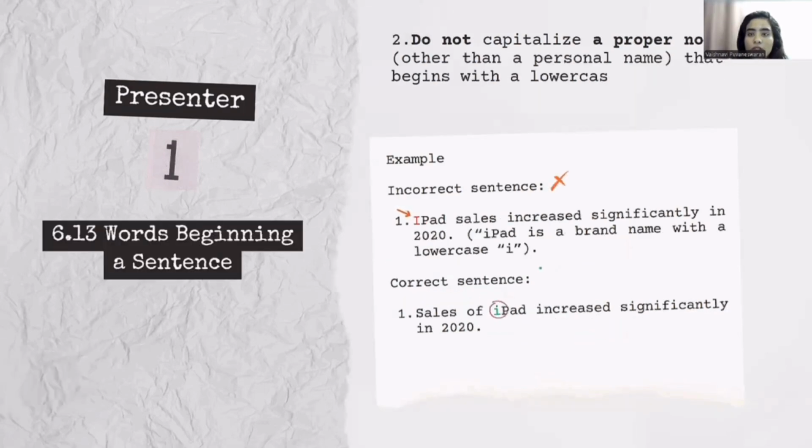Next, we should not capitalize a proper noun other than a personal name that begins with a lowercase letter. For example, the incorrect sentence is: iPad sales increased significantly in 2020. As we know, iPad is a brand name with a lowercase i. So we should not capitalize the brand name. Instead, we should reword the sentence, such as: sales of iPad increased significantly in 2020.